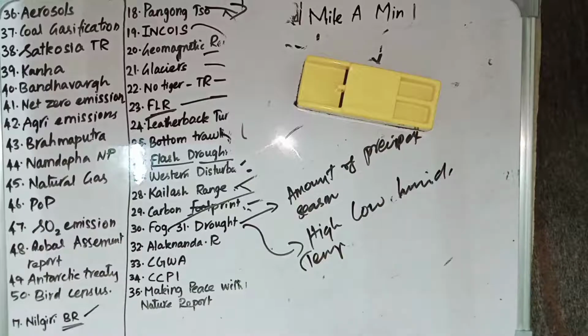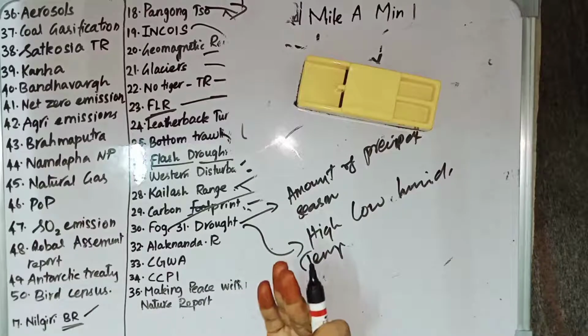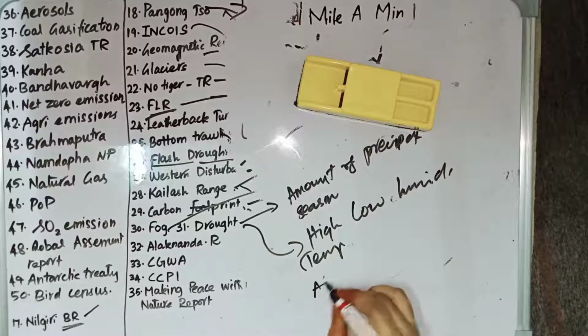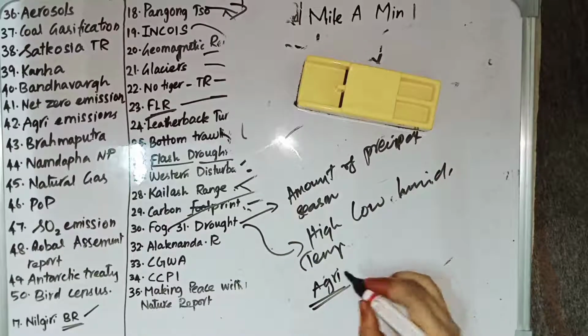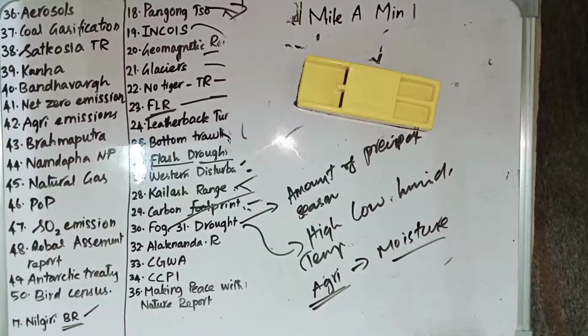During drought, there are 4 types of drought we can say: meteorological drought, hydrological drought, agricultural drought, and socio-economic drought. These are the types of drought. Agricultural drought occurs when there is inadequate moisture. If the moisture is not adequate for healthy crops to grow, then it is called agricultural drought.